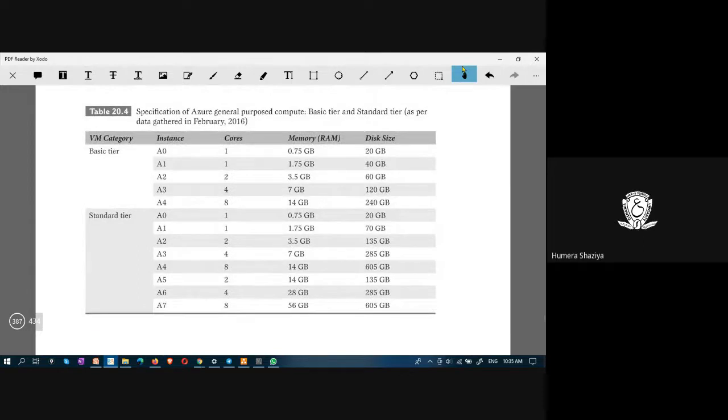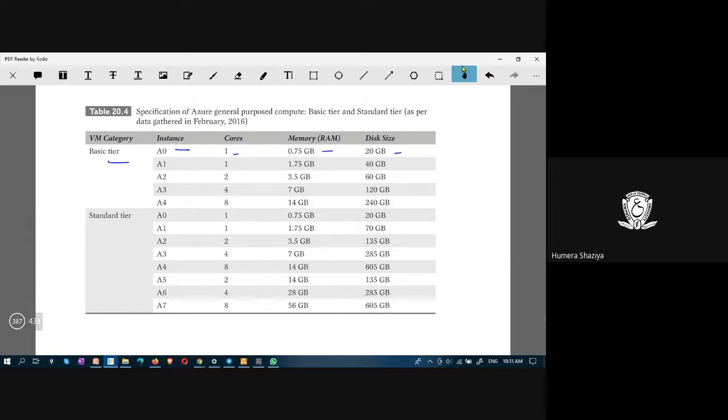So, these are A series. In the basic tier, an A0 instance will have one core of CPU, 0.75 GB of RAM, 20 GB of disk. This is a very basic cloud offering. You will get only one core of processor, and not even 1 GB of RAM. It's just 0.75 GB and 20 GB disk.